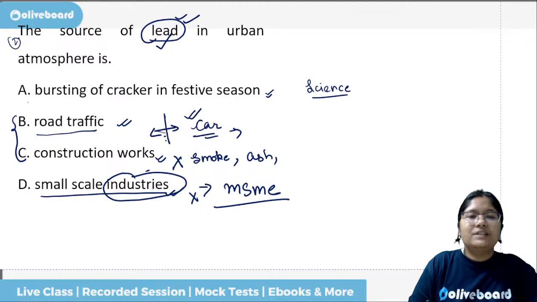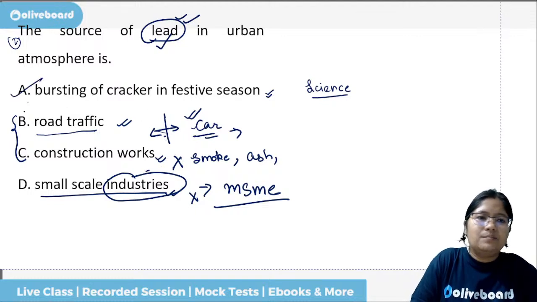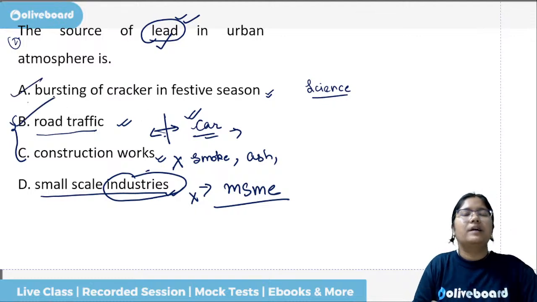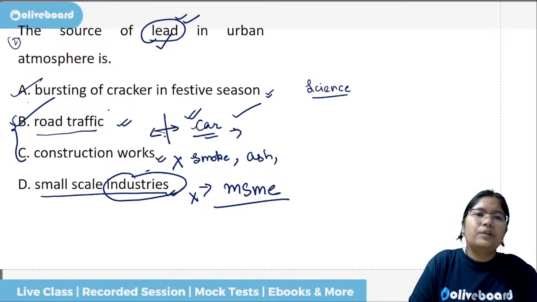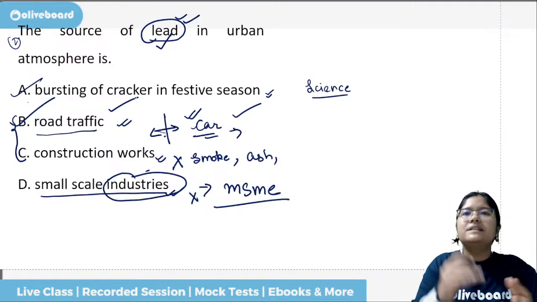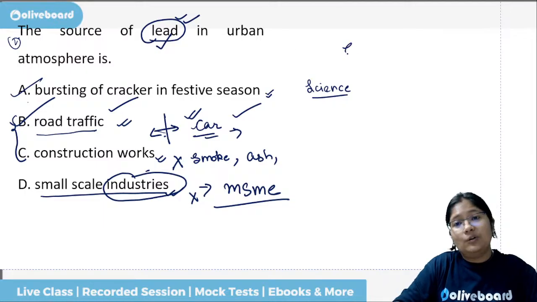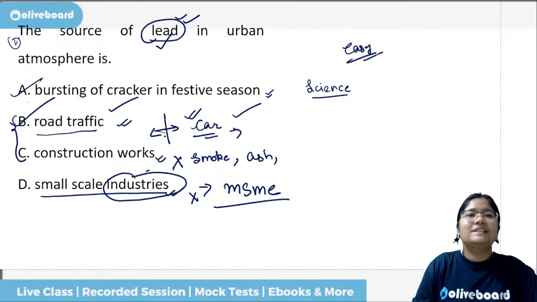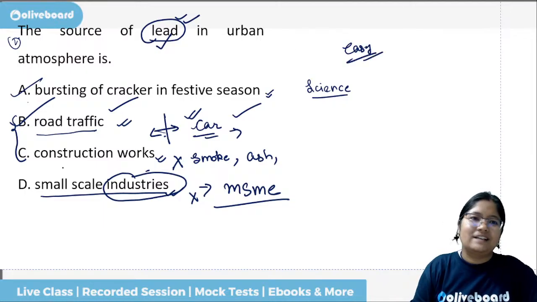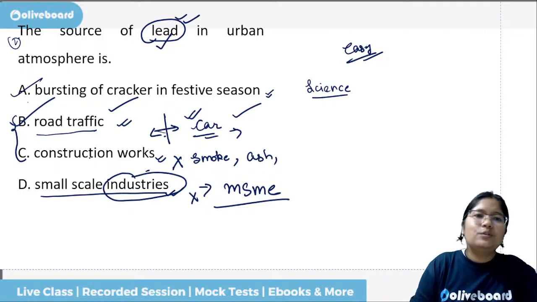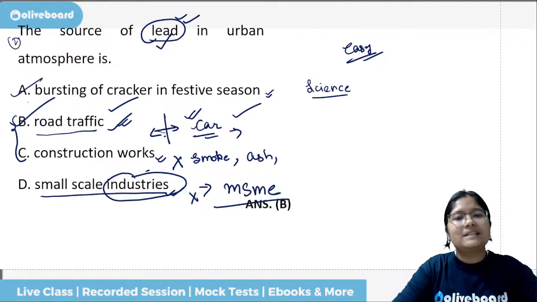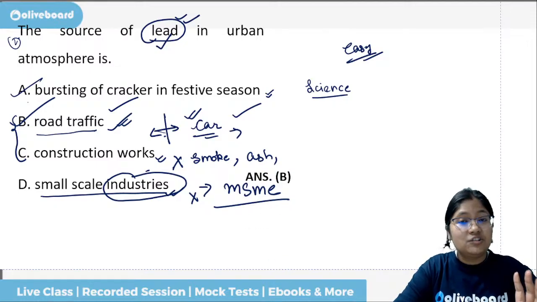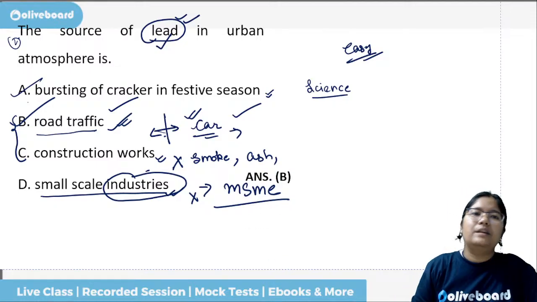So having removed this, we are still left with A and B, and both of them are correct if an option is given, because more number of cars, more road traffic. So both of these are correct answers. Now see how this easy looking question actually has both as the correct answer, but we have to select one. So the regular option is what we are going to go for, that is the road traffic. The batteries are also very dangerous in case of lead pollution.